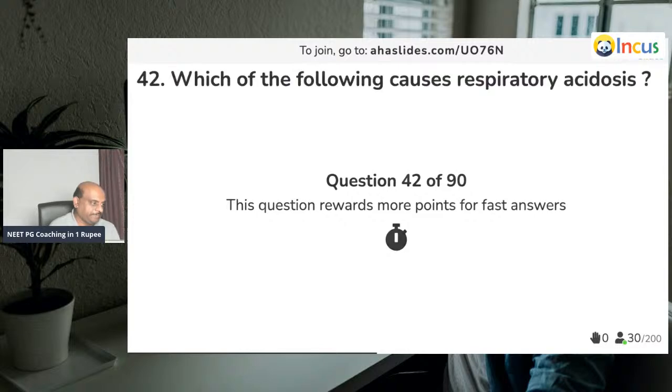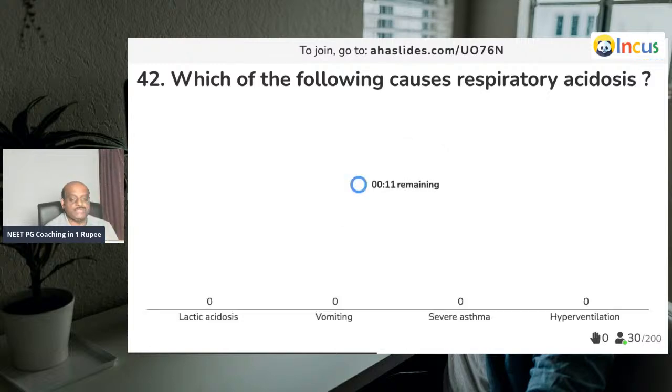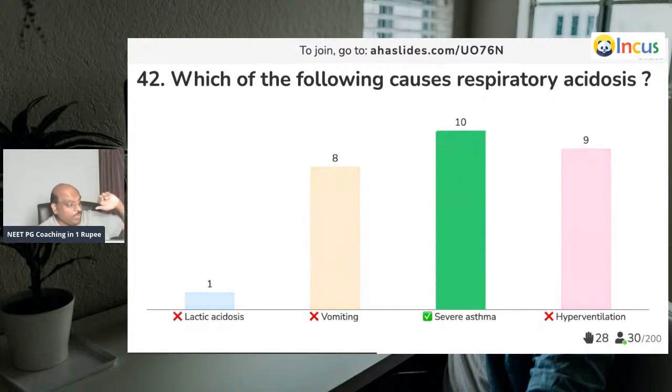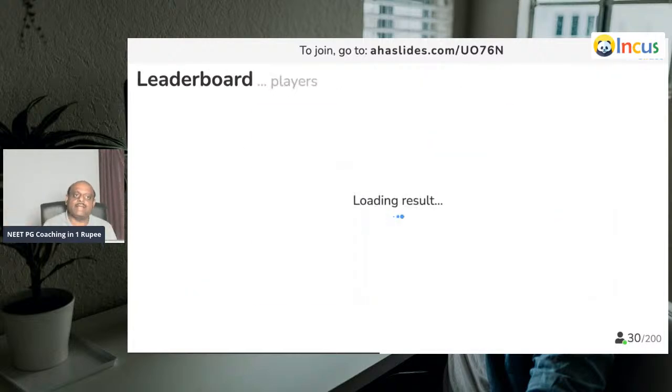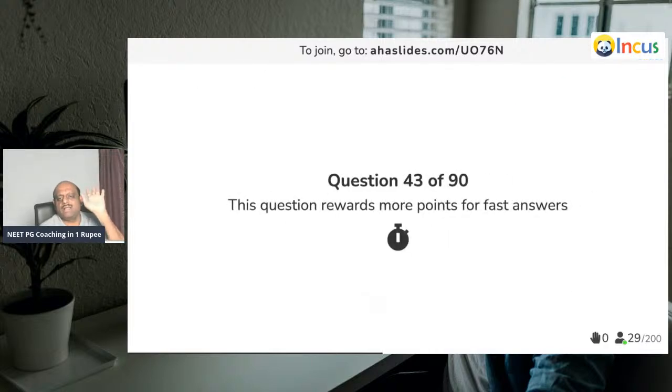Now, question 42. Respiratory acidosis. Where do you see respiratory acidosis out of all this? Whenever there is a ventilatory failure, you get respiratory acidosis. Hyperventilation leads to respiratory alkalosis, all of you know very well. Vomiting leads to metabolic alkalosis, and lactic acidosis leads to metabolic acidosis. 10 of you correctly answered. Acid-base disturbances, very strong, doctor.